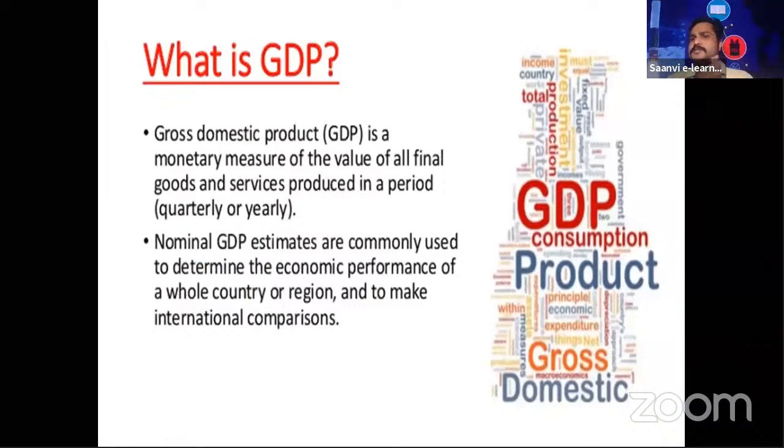Next, coming to GDP, I have told you what you mean by GDP. The final value of all the goods and services produced in a country within a period of time. Within a period of time, always remember, it is a financial year, April 1st to March 31st. Gross domestic product, GDP, is a monetary measure of the value of all the final goods and services produced in a country, quarterly or yearly. Generally, we calculate it yearly. That we call GDP or gross domestic product.